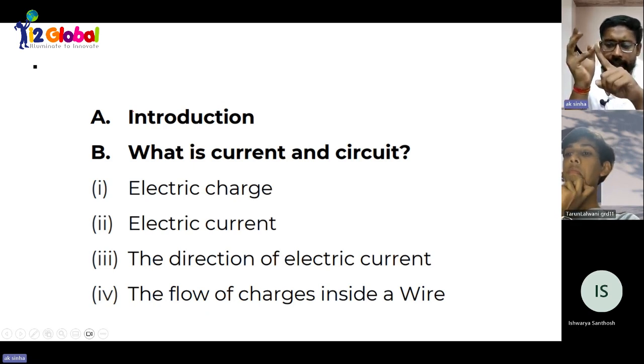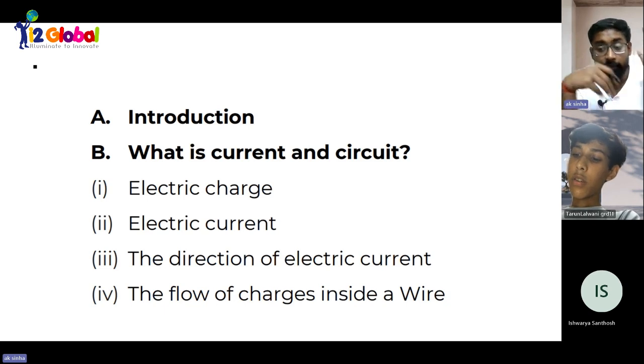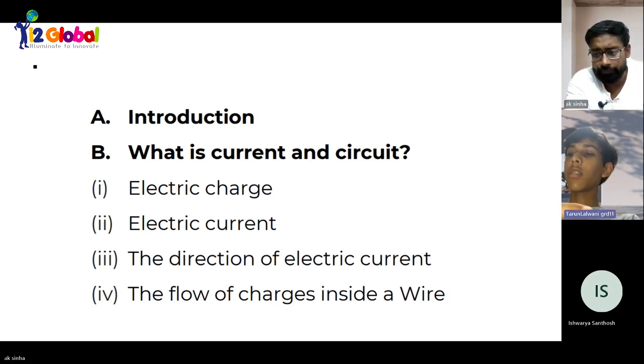We know what electricity is. What do you mean by electricity? What is your concern about electricity? It's a charge which gives us power. It's electrical charge. Okay, it is related to charge. That means flow of charge or something else? The flow of charge, like electrons and protons.